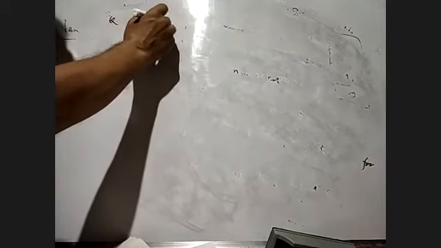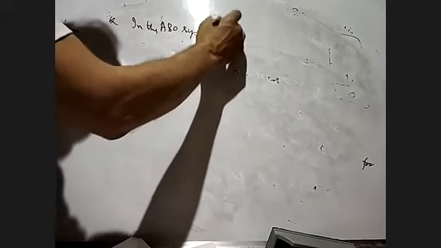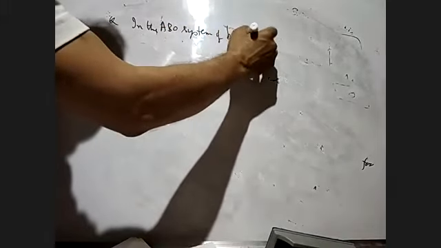In the ABO system of blood group, this is the last question we'll do, then we go to the other part.